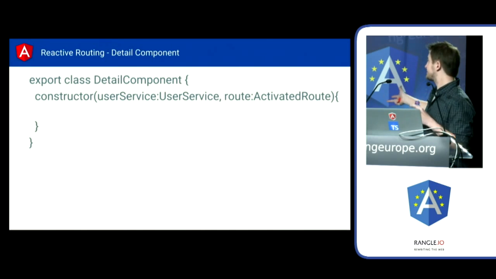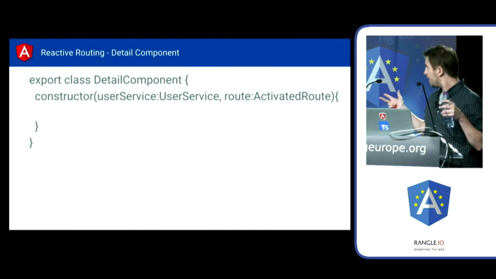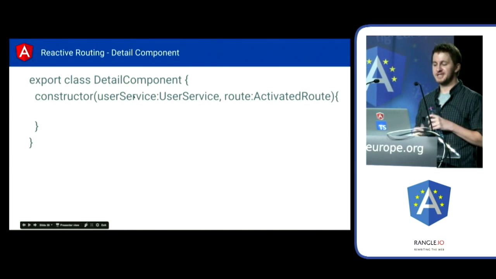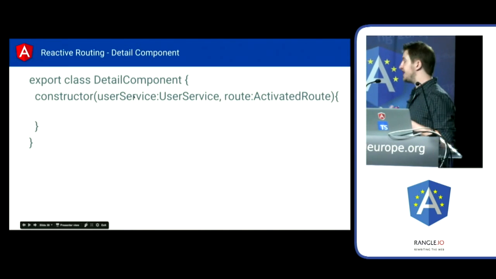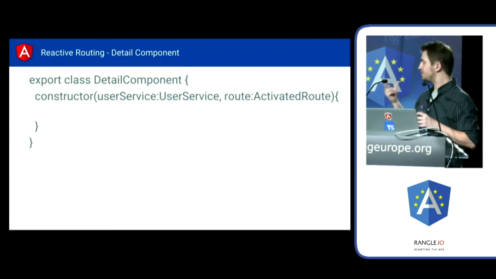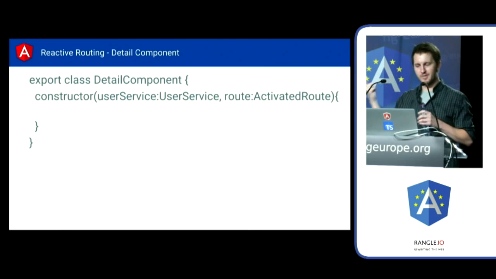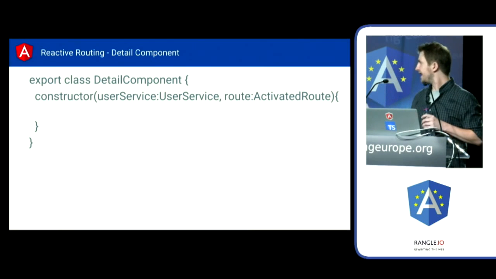And then our details component will be the right side thing, the thing that will show our consistent user profile. That's going to inject two things. It's going to inject the user service, and it's going to inject the activated route. The activated route is delivered to every Angular component that is routed to. It will give you the information about where you're at, what parameters you have, arguments, things like that.